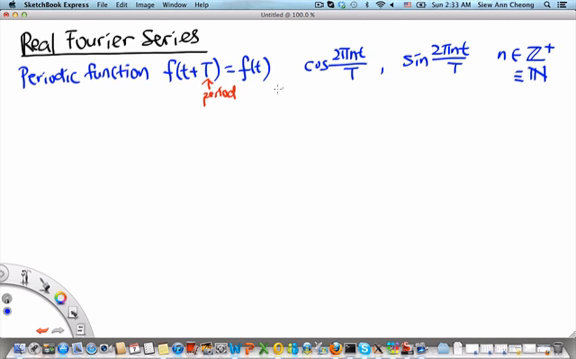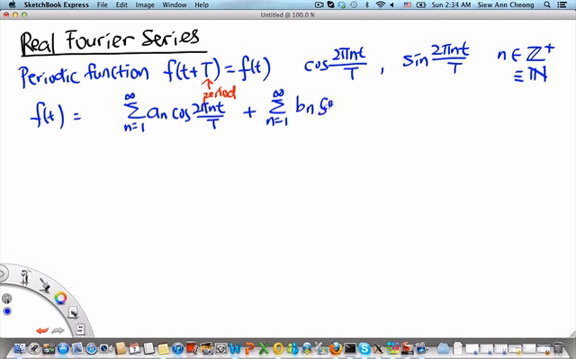So we might think that it is possible to expand f of t in terms of the sines and cosines. So it's equal to the sum from n equals 1 to infinity of, say, an cosine 2 pi nt over capital T, plus, again summing from 1 to infinity, bn sine 2 pi nt over capital T.